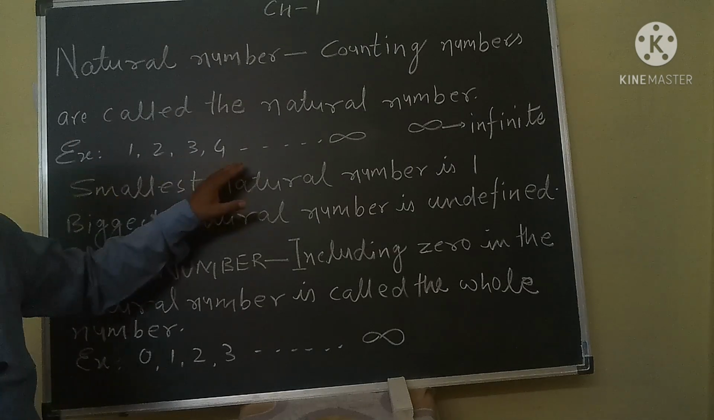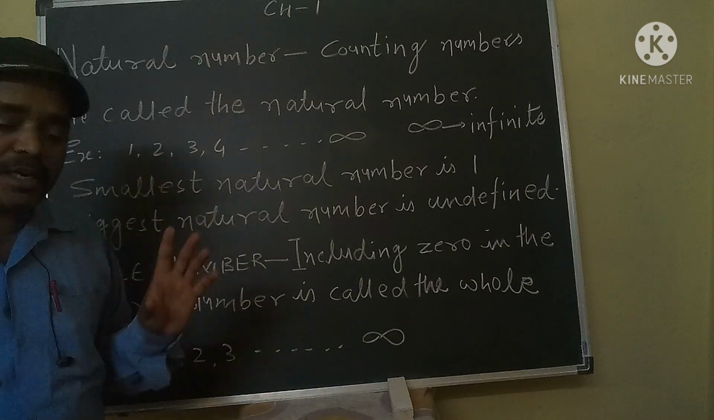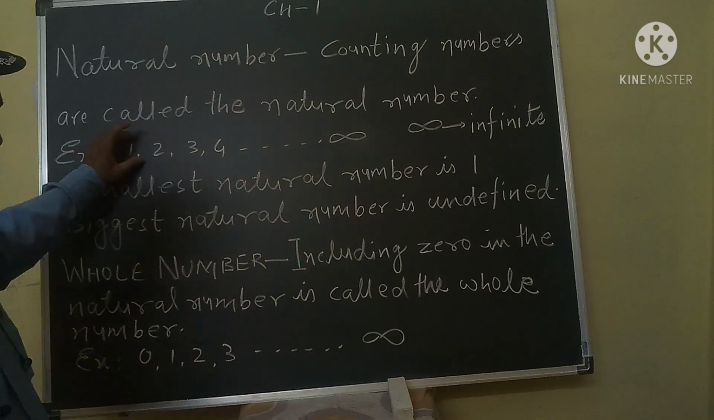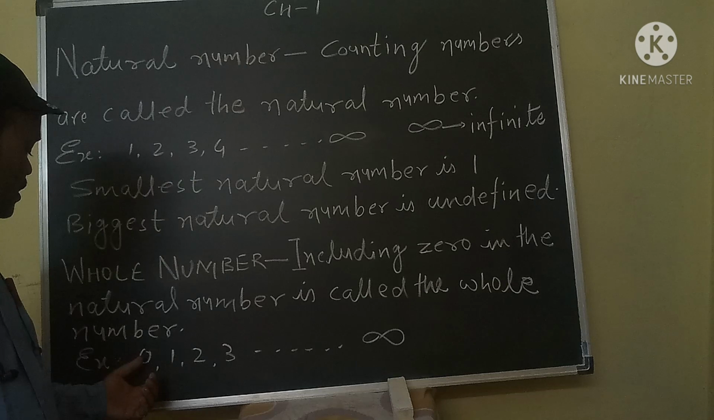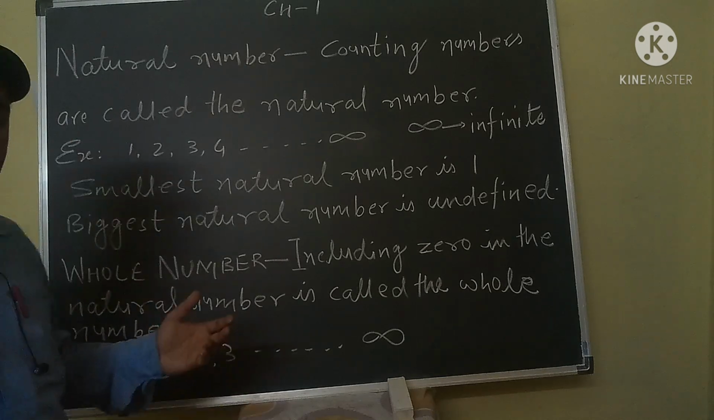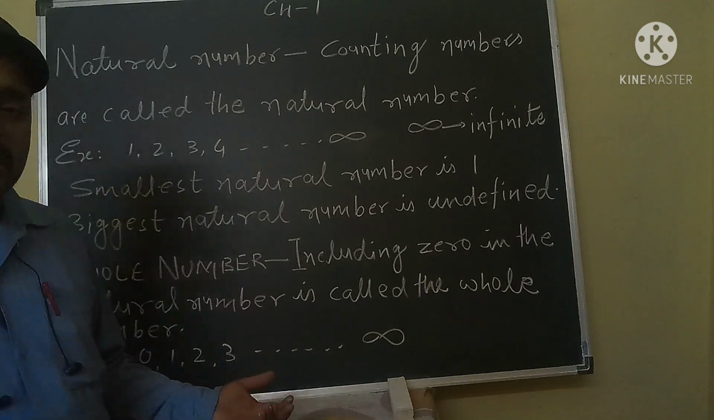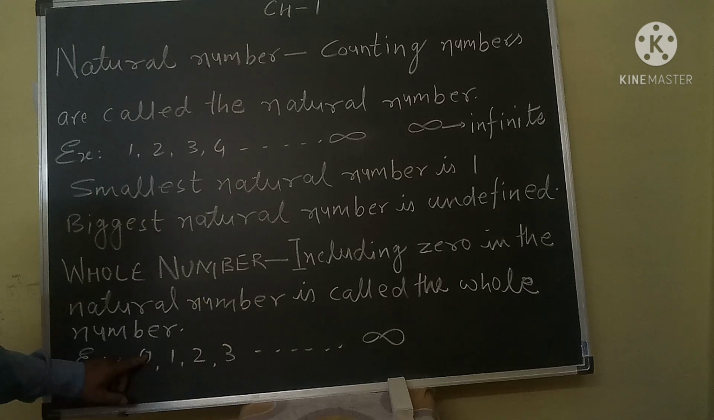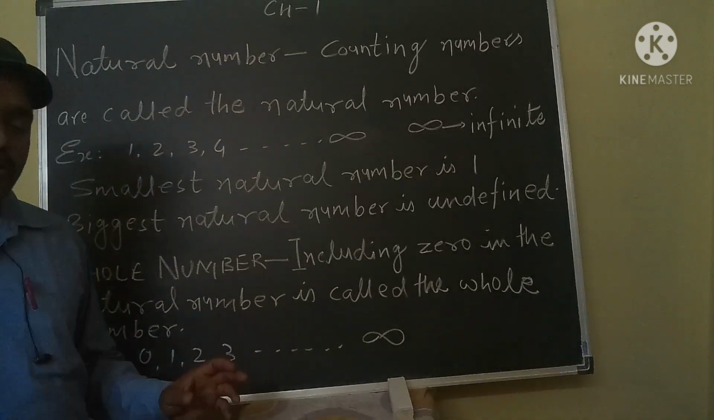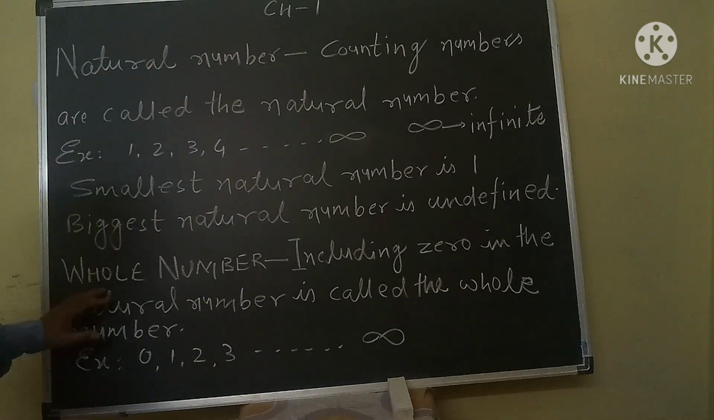Every natural number is a whole number, but every whole number may not be a natural number. Which whole number is not a natural number? That is 0. 0 is a whole number, but it is not a natural number. So this is the main difference between natural numbers and whole numbers.